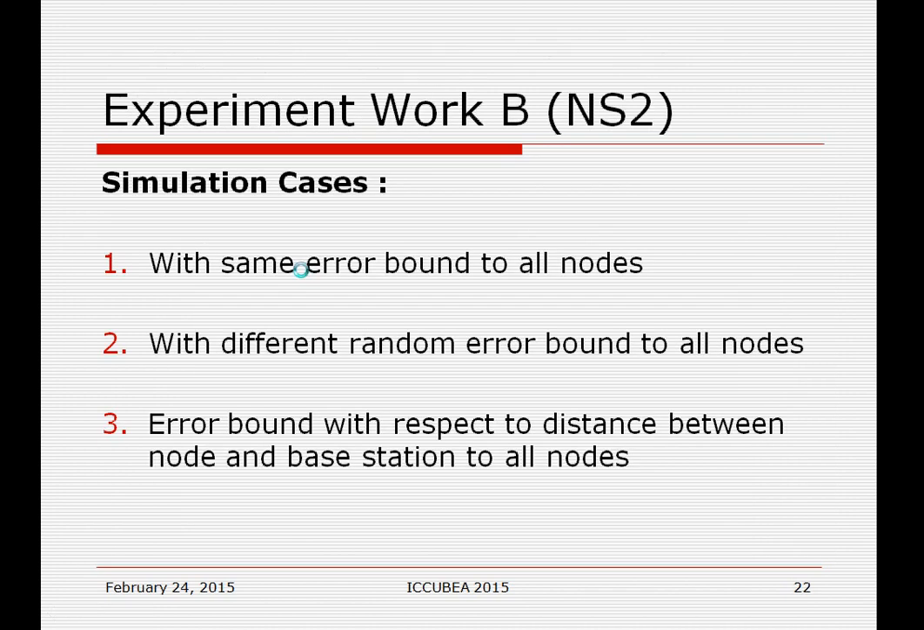Experimental work in NS2. Three simulation cases have been taken: the same error bound for all nodes, a different random error bound for all nodes, and an error bound with respect to the distance between node and sink. In case 3, the error bound is defined with respect to the distance between node and sink. In case 2, the error bound is randomly defined for all nodes. In case 1, all nodes have the same error bound.